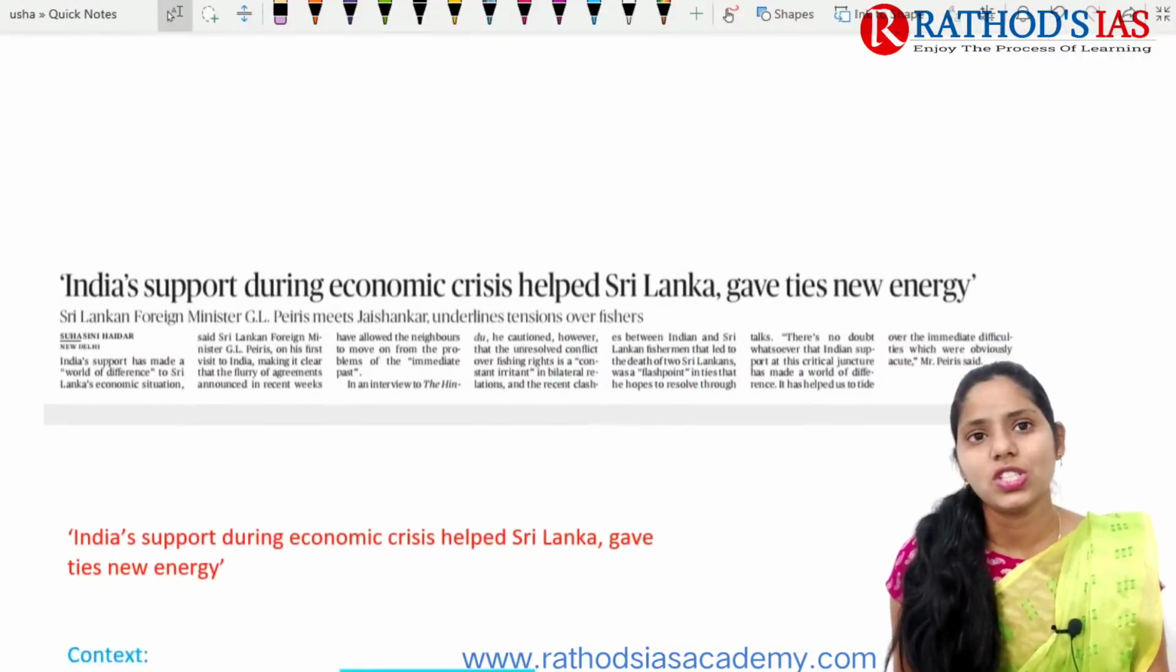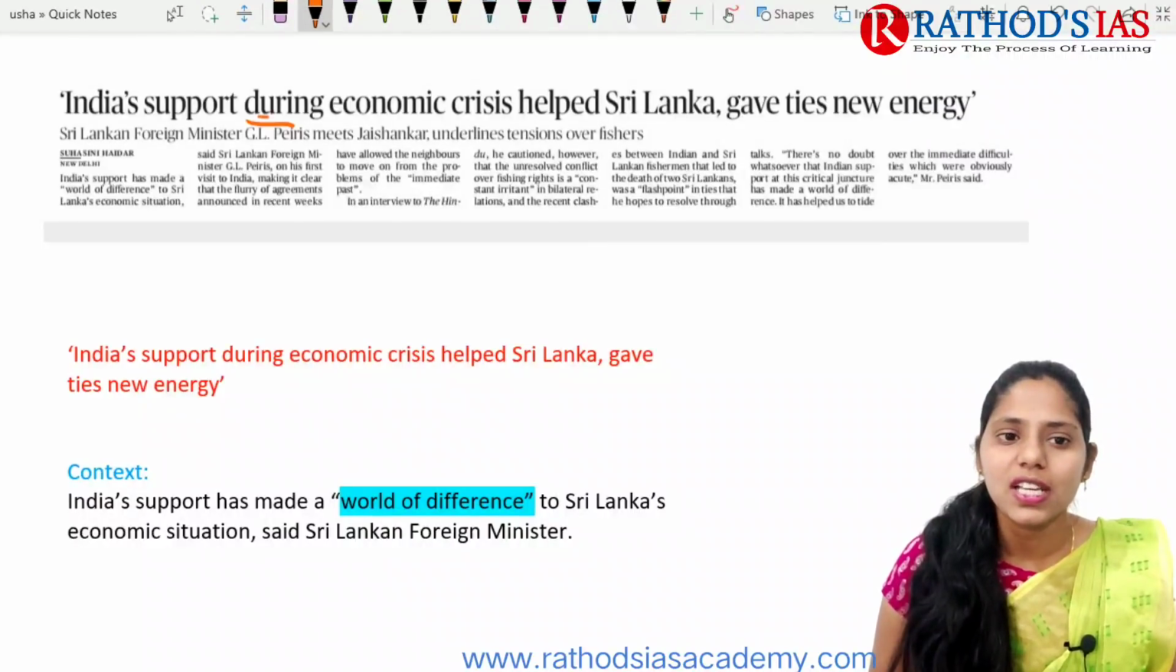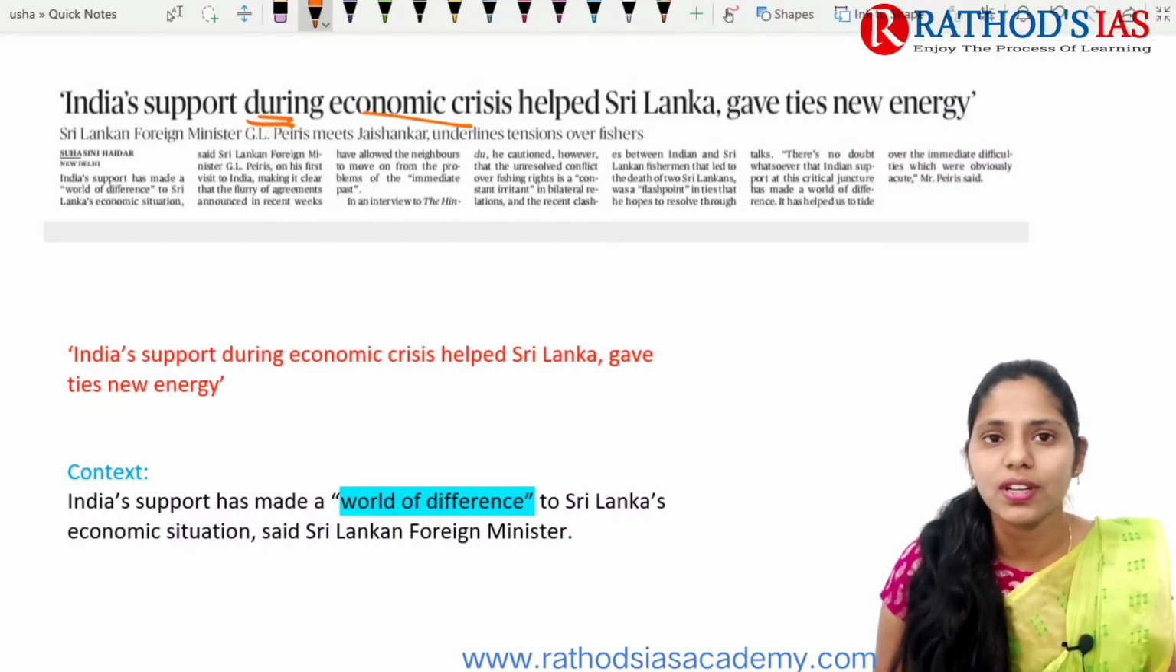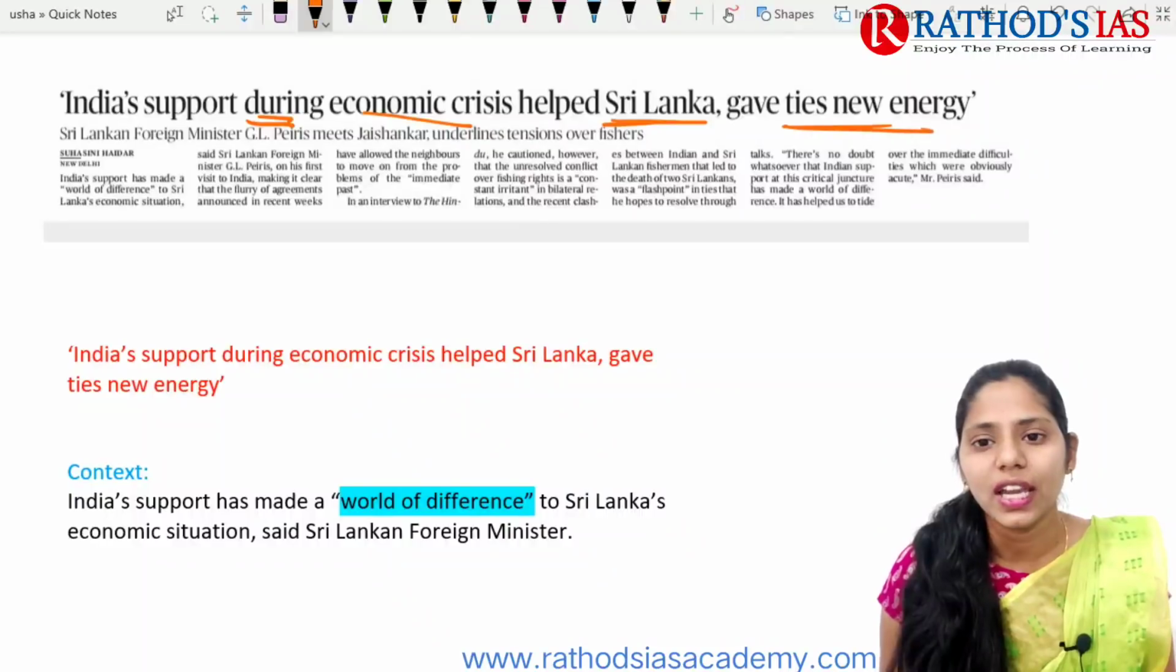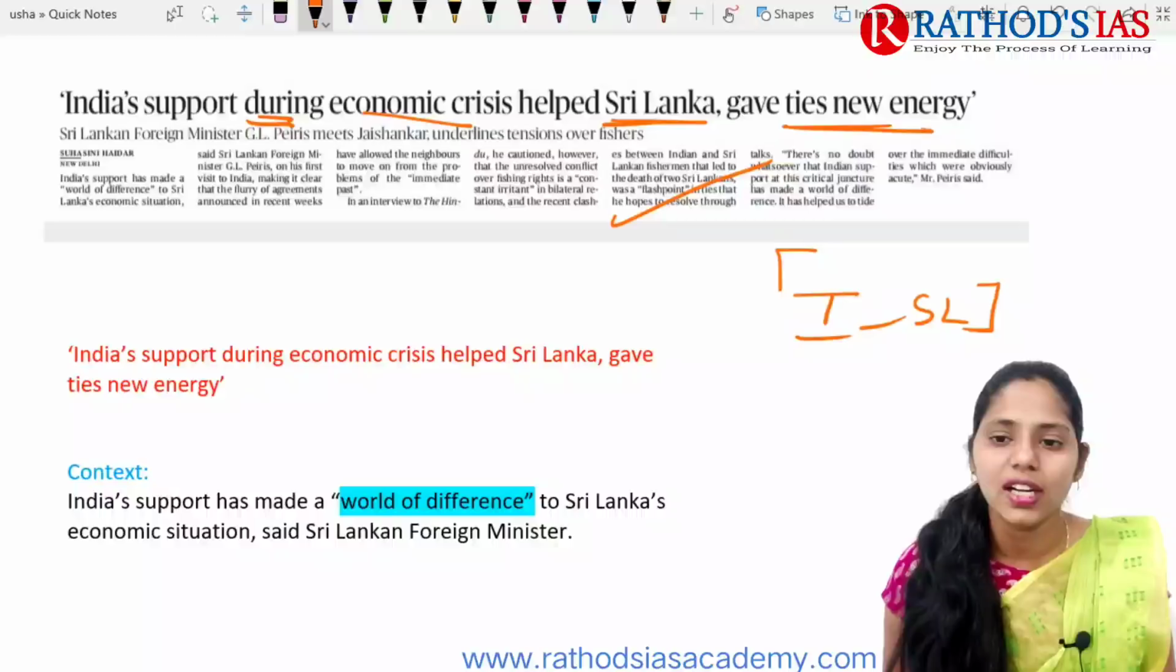Okay, so this is the gist of this topic. And now let us try to see the next topic. The title says: India support during economic crisis helped Sri Lanka, gave ties new energy. So this article is talking about India Sri Lanka relations.